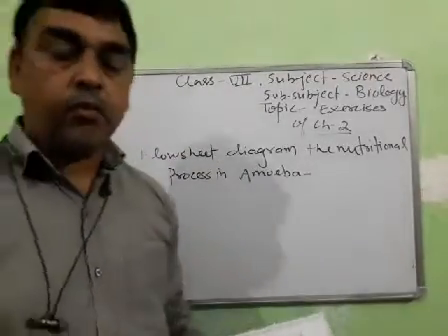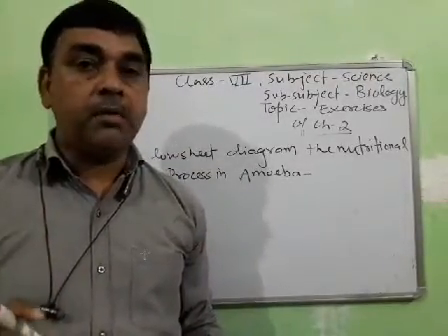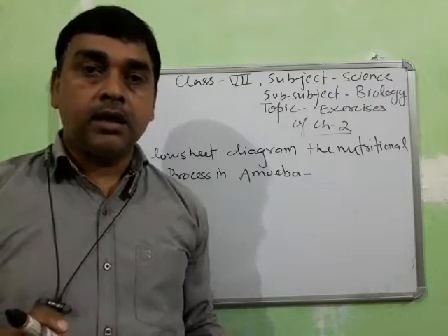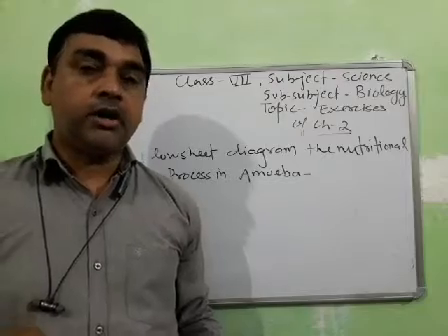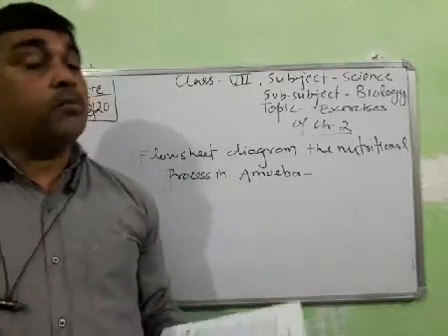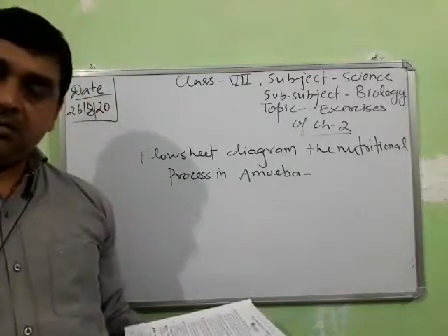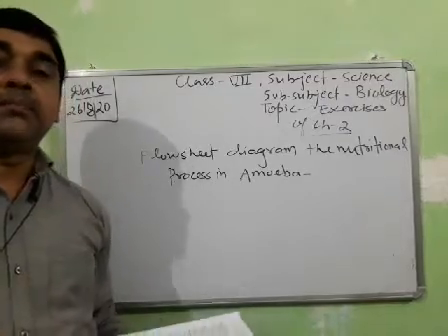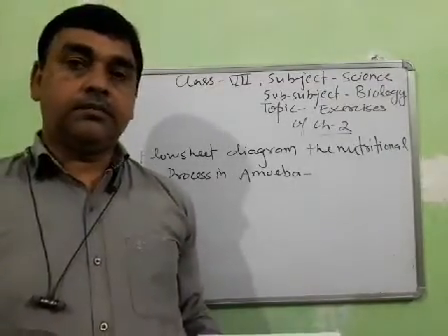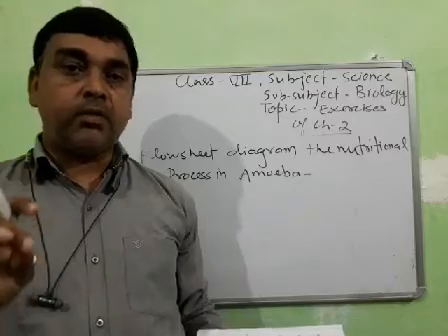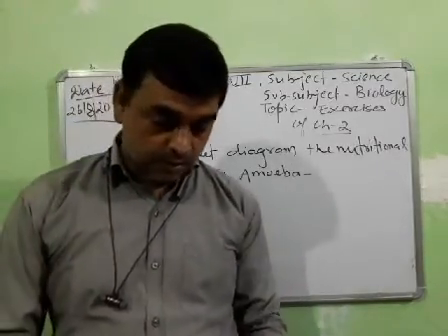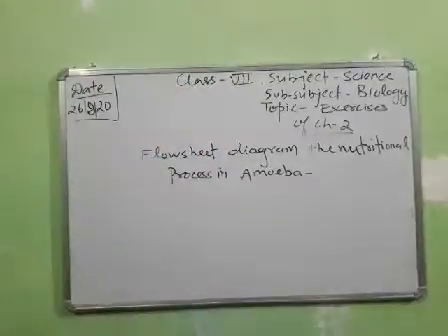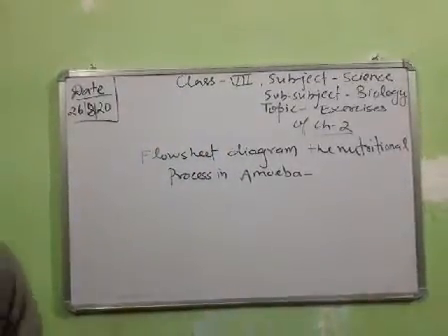Generally, students, four processes are found in the amoeba. Amoeba is an acellular, unicellular organism, and it is omnivorous because it can feed on very microscopic aquatic animals and plants. Okay, so make the flow sheet diagram.